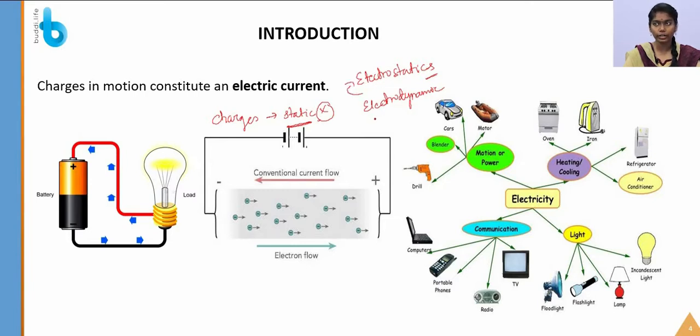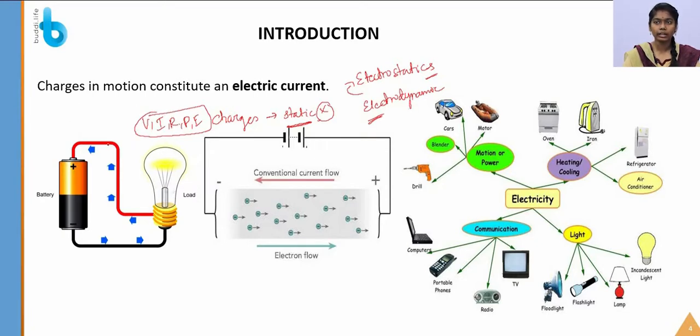Next we are going to see electrodynamics. Electrodynamics, which is termed current electricity, is where we are going to see about current, voltage, resistance, power and energy. So these are the topics that we are going to cover. Okay, so let's see what a current is.